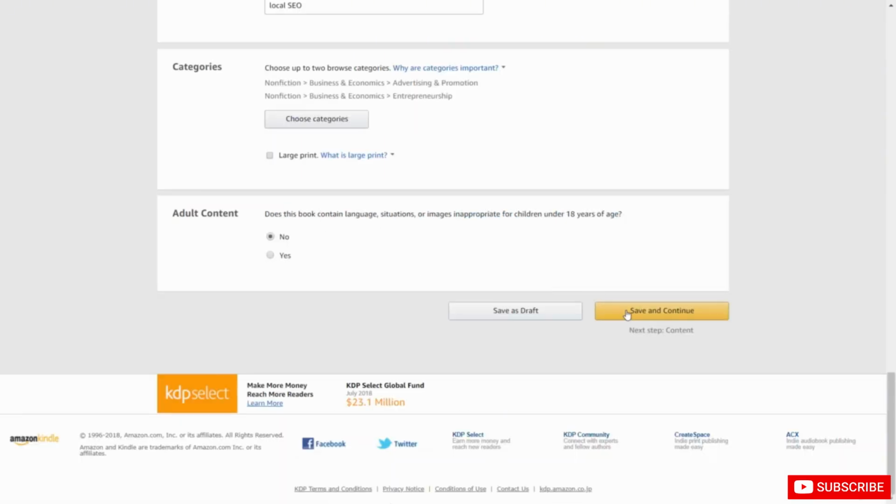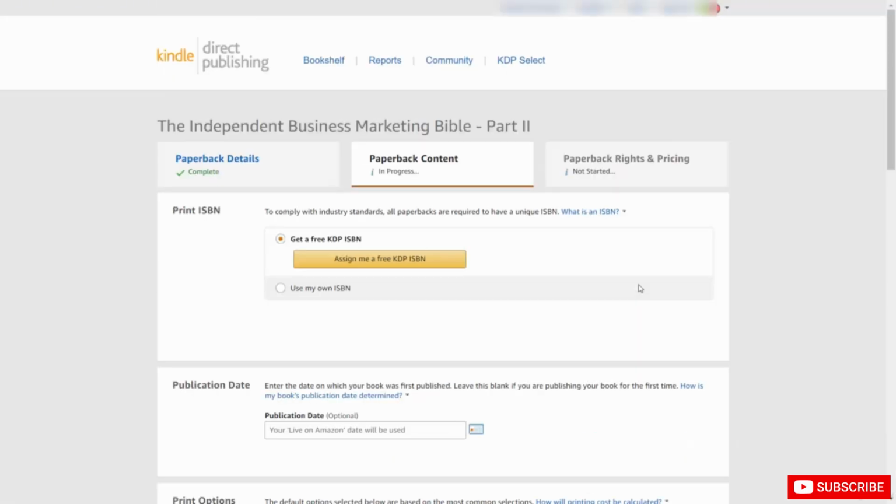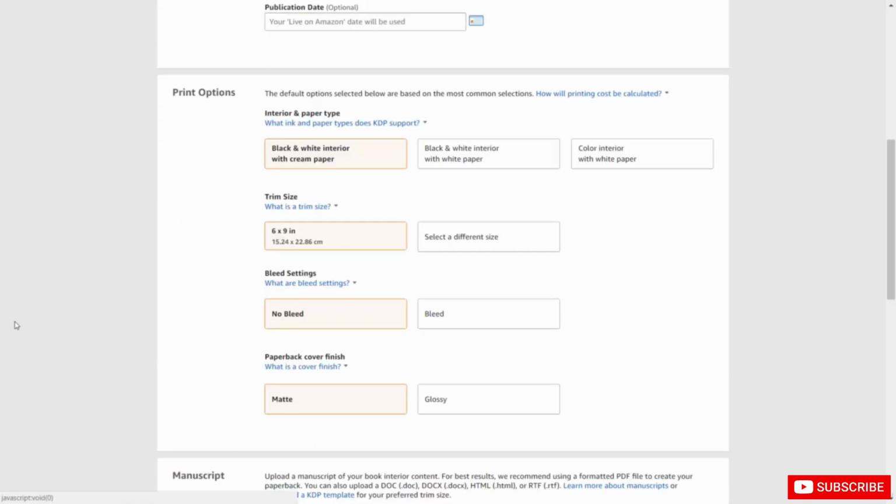Once you've verified all the information, you'll then click Save and Continue. Amazon will then assign you a free KDP ISBN number, which you will use on your paperback. You can also determine a publication date for the release, and then you'll determine how you want your book to be printed.